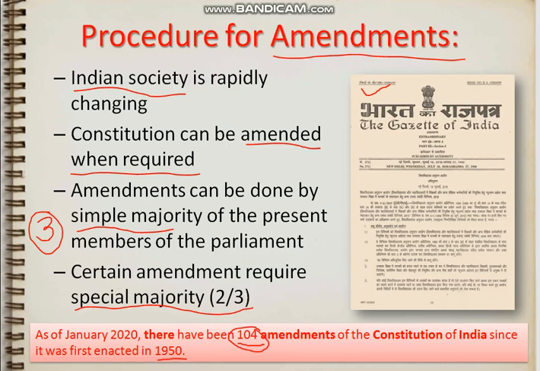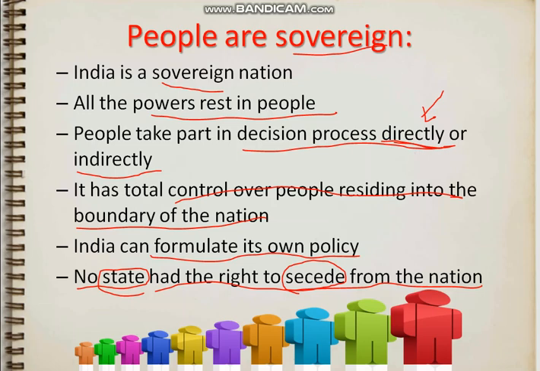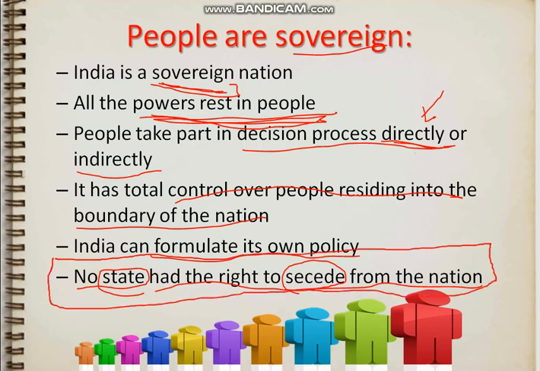Till now, 104 amendments have been made. People are sovereign. Sovereign means no country or state can interfere in our nation, and all the power is with the people. Every person is important in our country. This is again very important: no state can secede from the nation. No state can separate itself from the nation or make itself bigger than the nation.